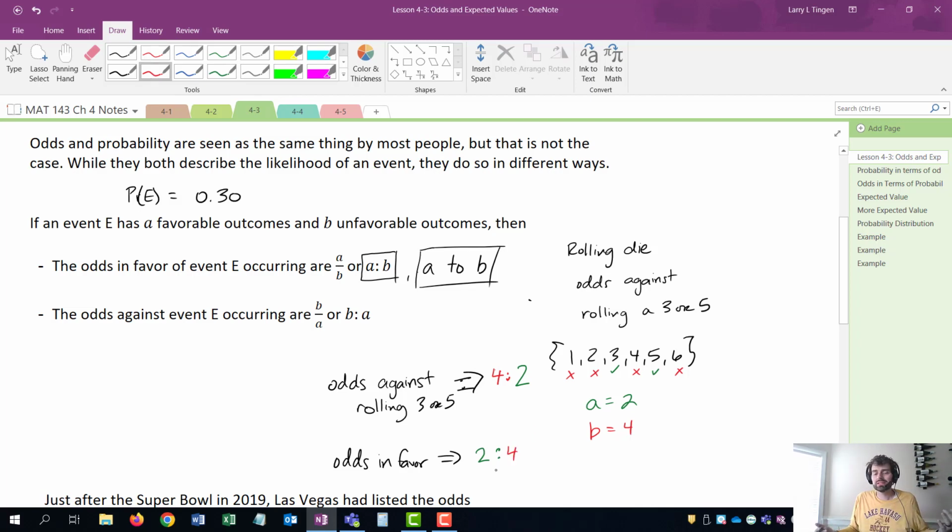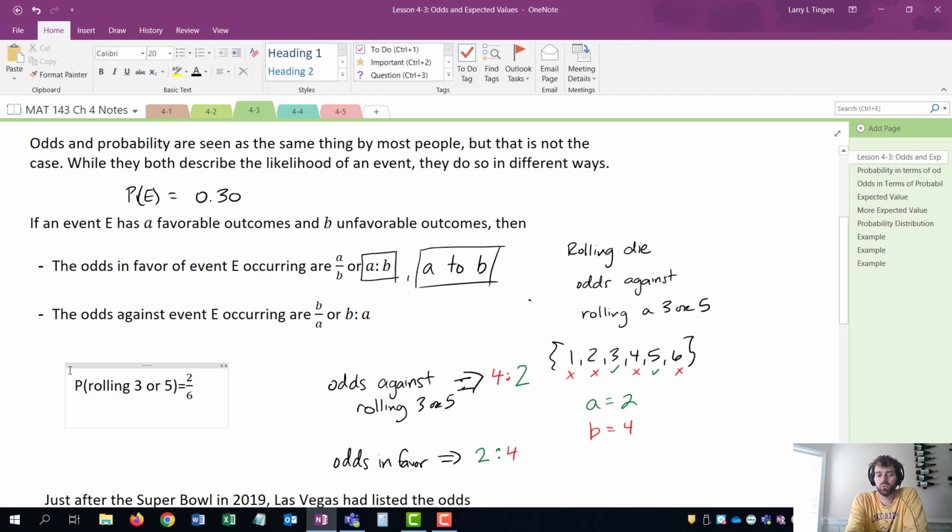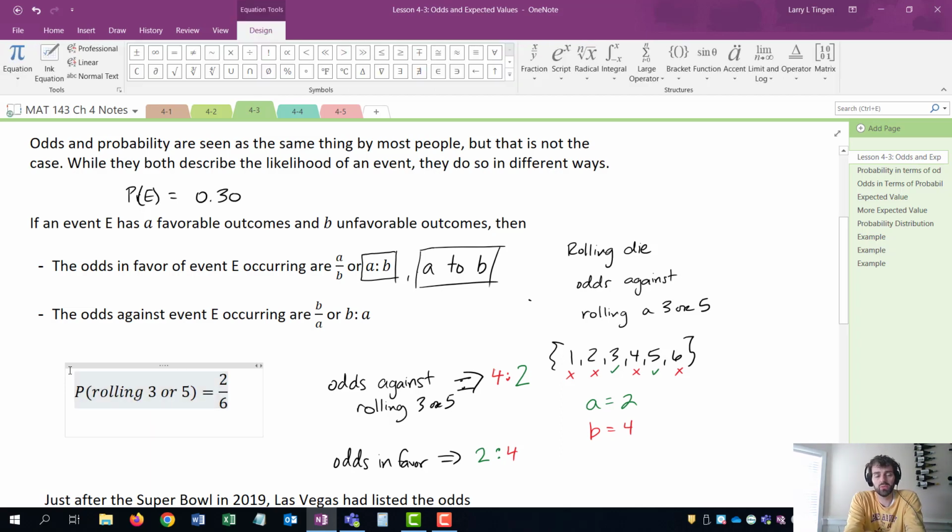Now, I know you're thinking, hey, wait a second, this is exactly like what we did in probability. It's not. The probability of rolling 3 or 5 is a fraction. There are 6 outcomes and 2 of those 6 are favorable or satisfy what I'm looking for.